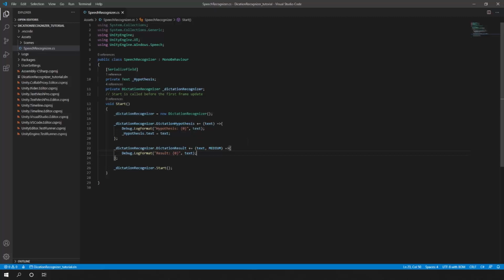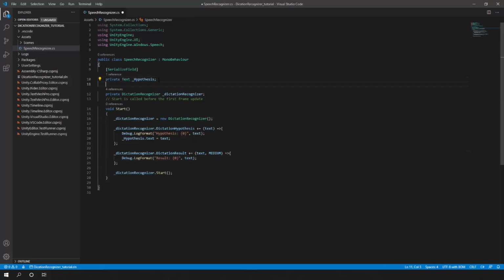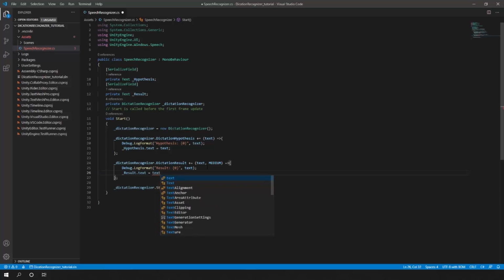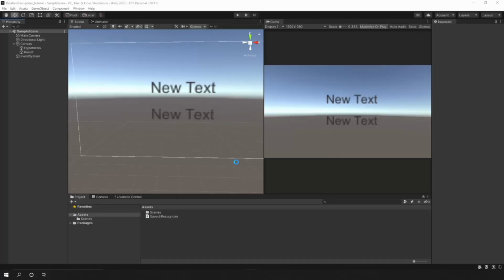And just as I did with the hypothesis, I want to create another serialized field, but this time it's not going to be my hypothesis but my result. Okay, now that I have my result, I want to store in my variable result.text the final result that the speech recognizer has read. Okay, now let's go back into Unity, let it compile, and let's try our small code.